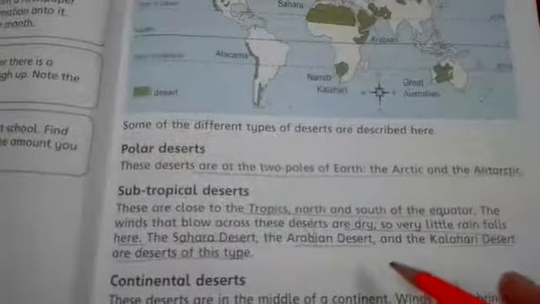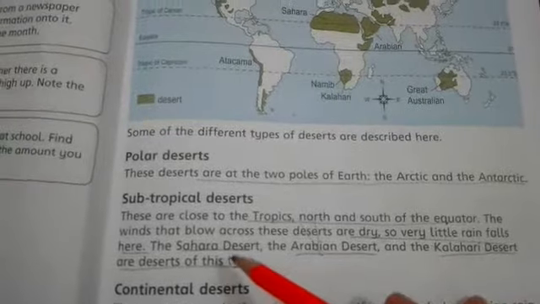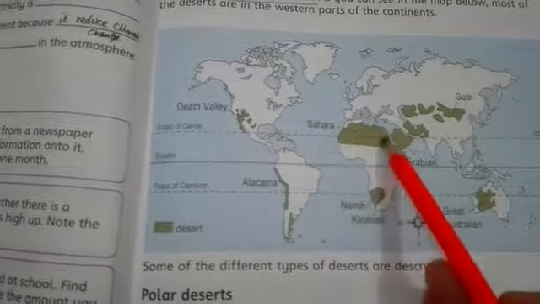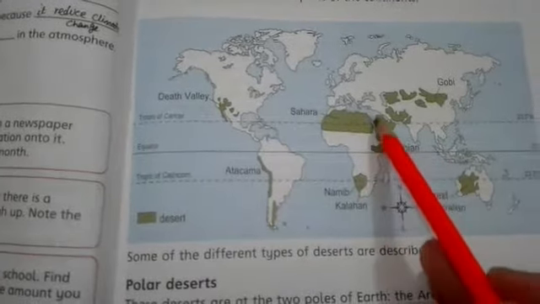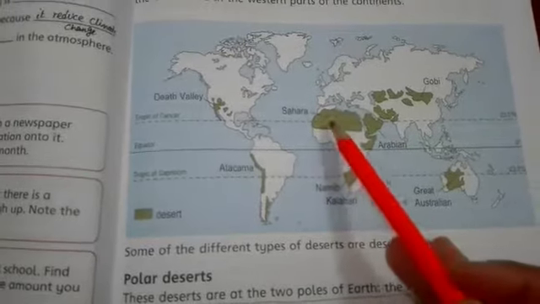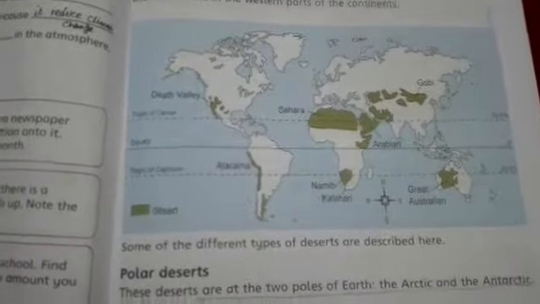So there are three deserts: the Arabian desert, the Kalahari desert and the Sahara desert, which are examples of the subtropical deserts. Look at this map. This is the Sahara desert, this is the Arabian desert and this is the Kalahari desert. So all these are the subtropical deserts.